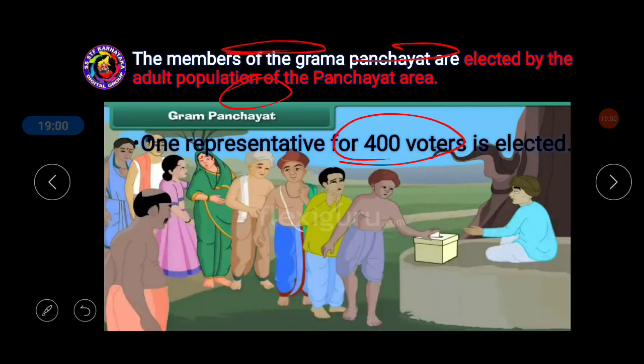So if you are good in mathematics, you can understand. Let us divide 5,000 by 400, and 7,000 by 400, so that we can calculate how much. Okay. So nearly 50-60 representatives will be elected by all the 5,000 to 7,000 voters.